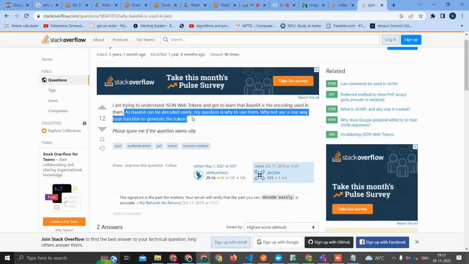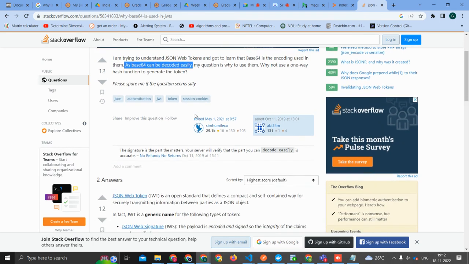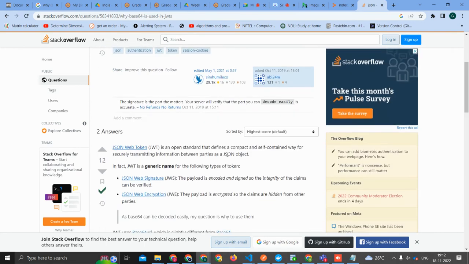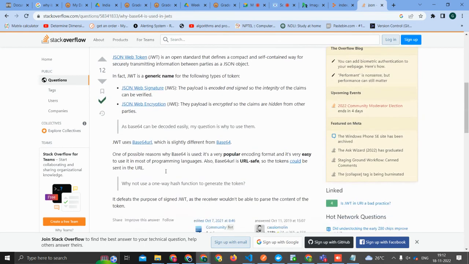That's what they're saying. Base 64 can be decoded easily. For us it is hard to decode, but supercomputers can easily crack the codes, encoding and all.